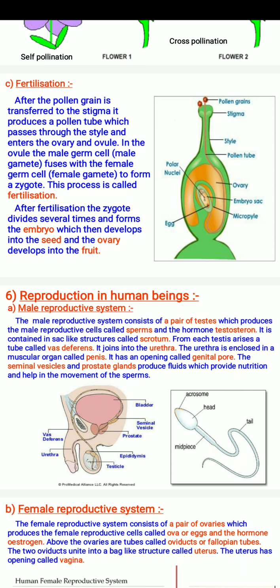From each testis arises a tube called vas deferens. It is joined into the urethra. The urethra is enclosed in a muscular organ called penis. It has an opening called genital pore. The seminal vesicles and prostate glands produce fluid which provides nutrition and helps in the movement of the sperm.